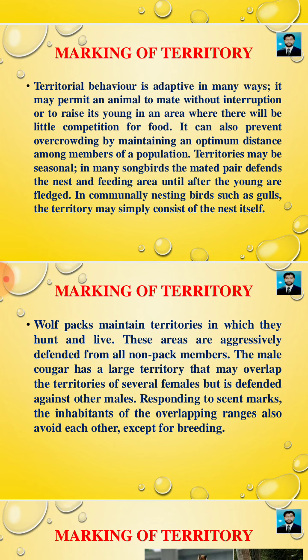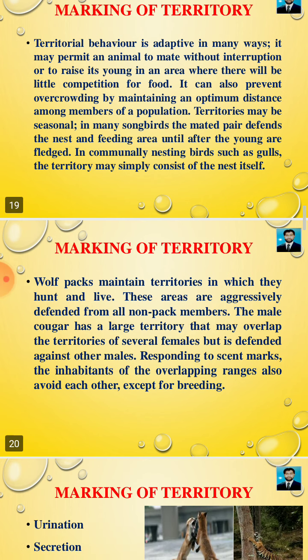Marking of territory. Territorial behavior is adaptive in many ways. It may permit an animal to mate without interruption or to raise its young in an area where there will be little competition for food. It can also prevent overcrowding by maintaining an optimum distance among the members of a population.